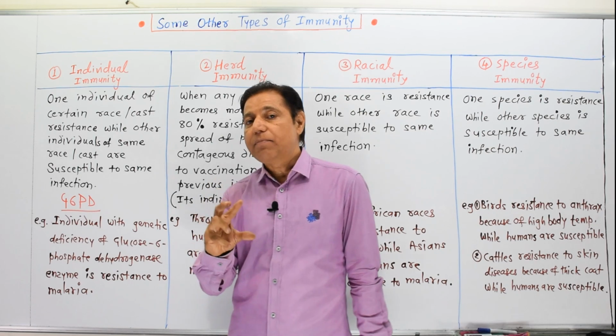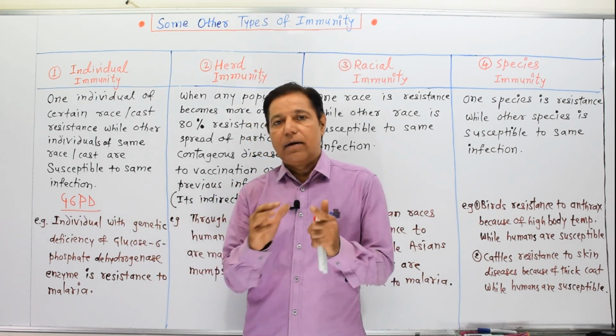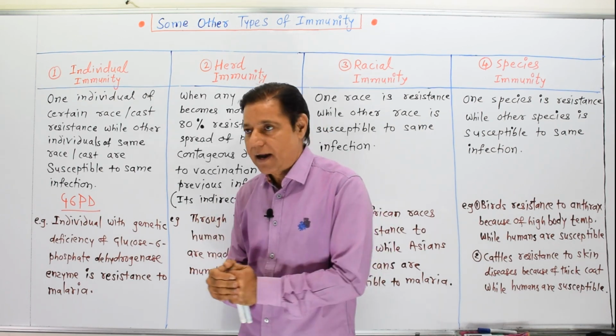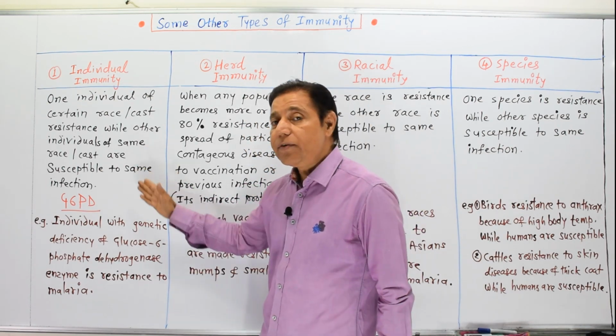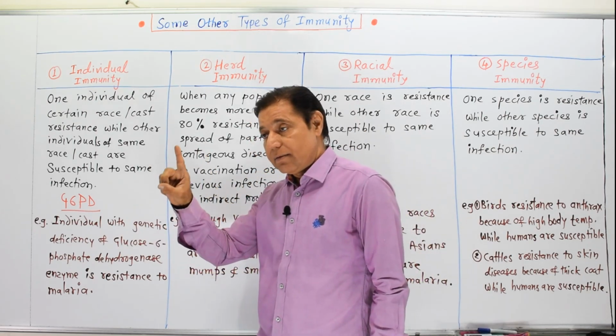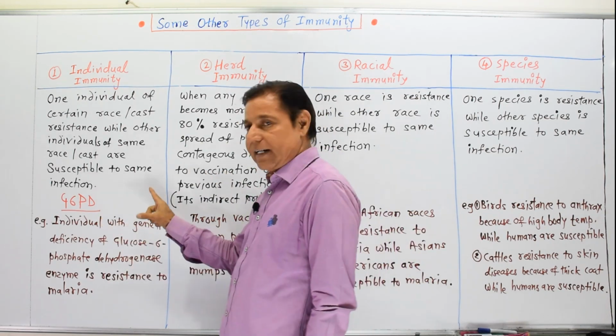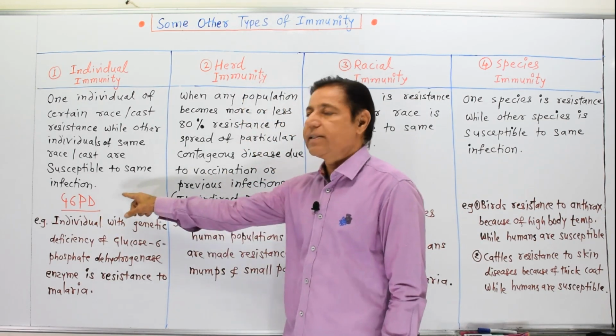Hence such deficient individuals are resistant to malaria. This is individual immunity: resistance to malaria only in that individual having the deficiency of this enzyme, and not in all individuals.